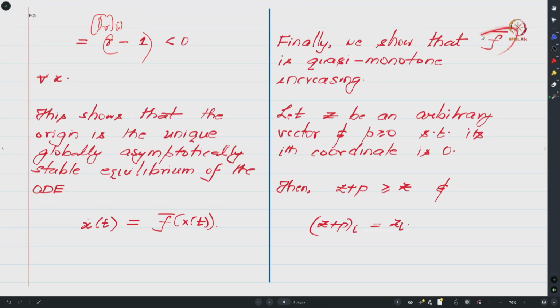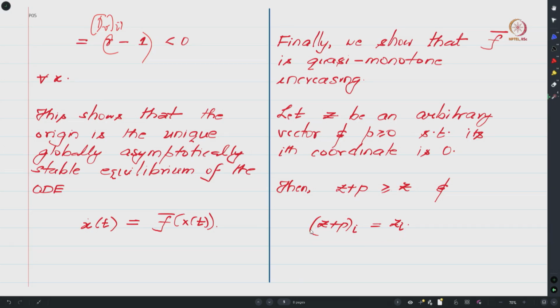Our goal is to show f bar is quasi monotone increasing, right. And the way we will prove this is, we will consider an arbitrary input vector, let us say z, and another arbitrary vector p whose coordinates are all greater than or equal to 0. So because all coordinates are greater than or equal to 0, z plus p will be greater than or equal to z on all coordinates, and furthermore let us presume that the ith coordinate of p is 0, so that the ith coordinate of z plus p equals the ith coordinate of z, right. This is what I have written here.